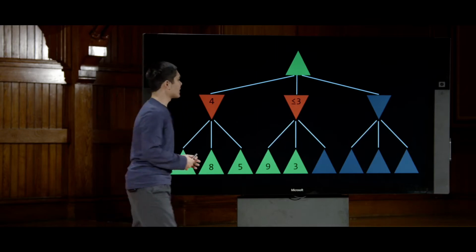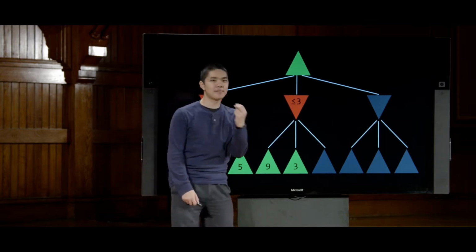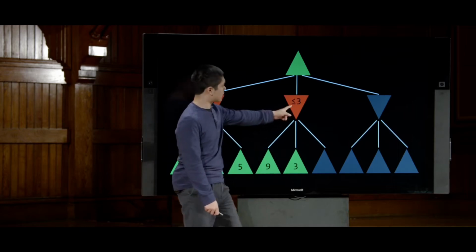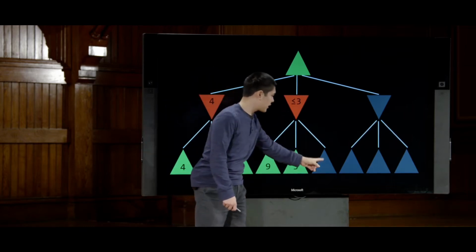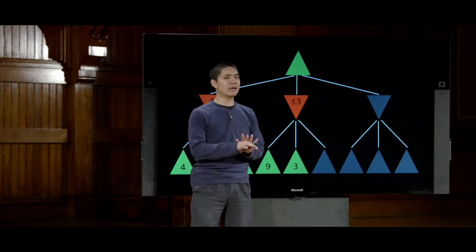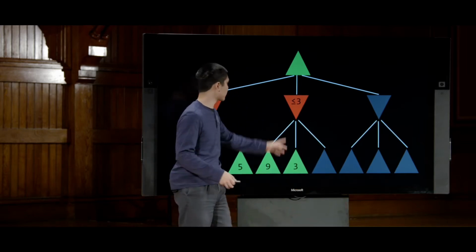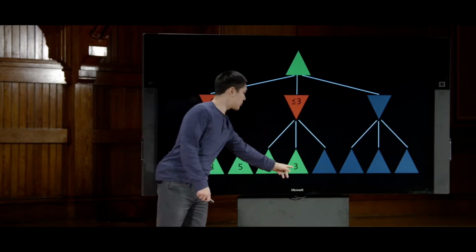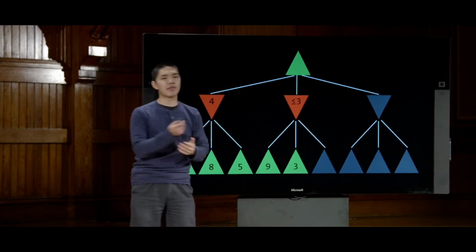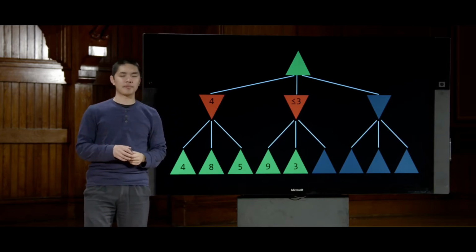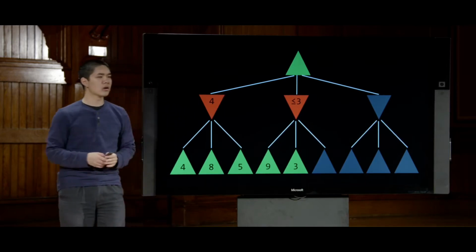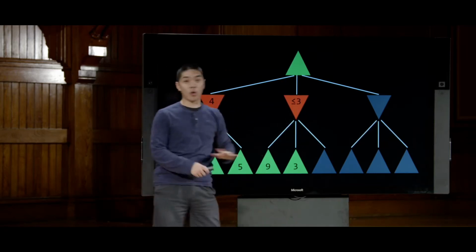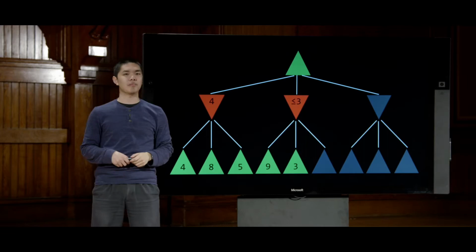How do I know that? Well, I know that the min player is going to try to minimize my score. And if they see a 3, the only way this could be something other than a 3 is if this remaining thing that I haven't yet looked at is less than 3, which means there's no way for this value to be anything more than 3 because the min player can already guarantee a 3, and they are trying to minimize my score. So what does that tell me? Well, it tells me that if I choose this action, my score is going to be 3 or maybe even less than 3 if I'm unlucky.